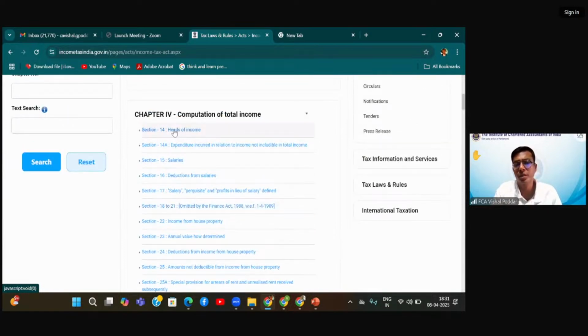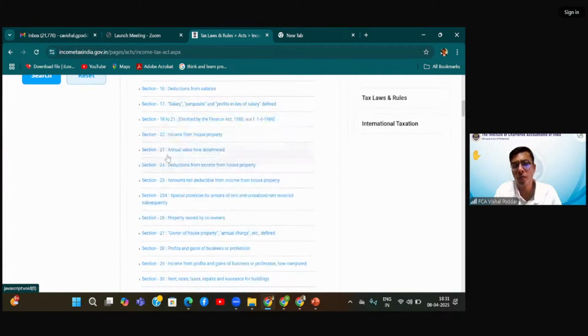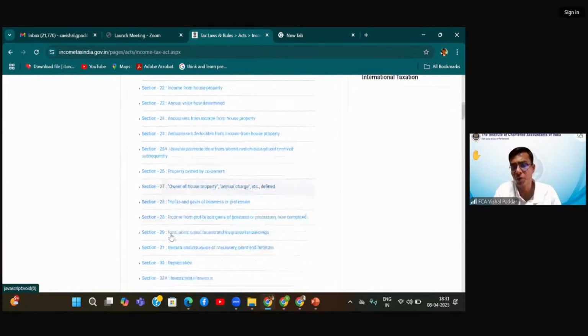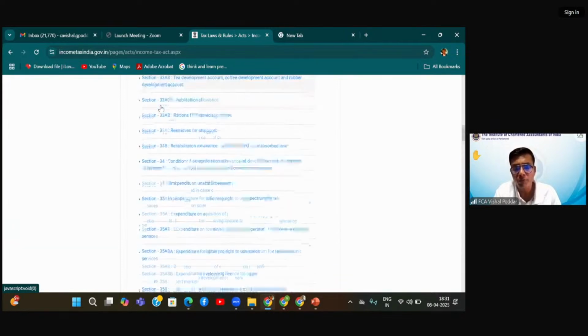So 14 says, compute your income headwise. We just read this. And then you have sequentially the provisions for each head. So 15 to 17 talks about salary. 22 to 27 talks about house property. This is what we are going to study today. 28 to 44.